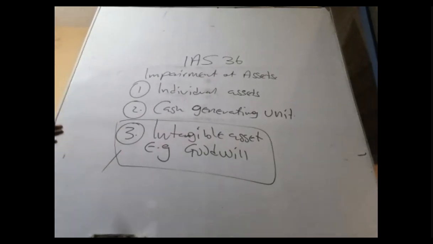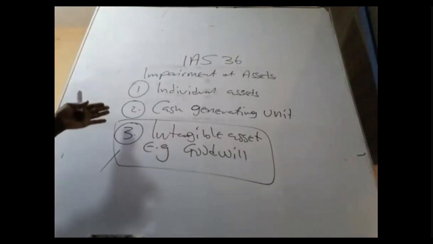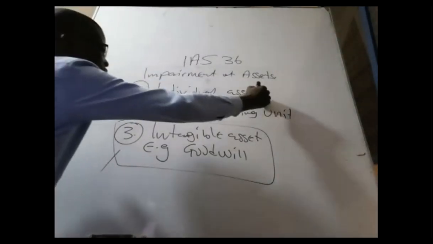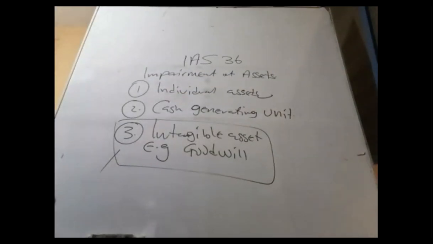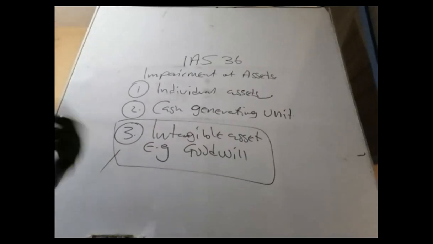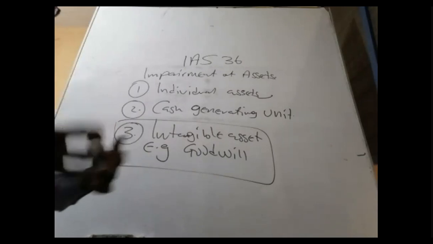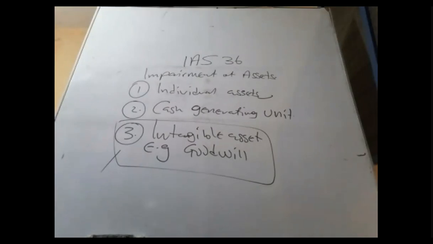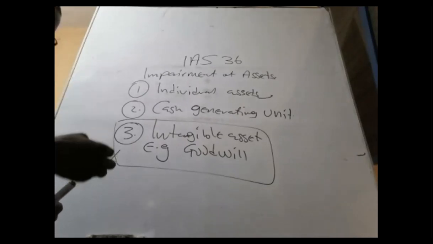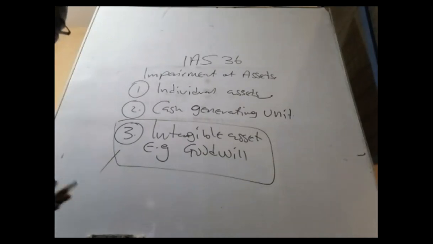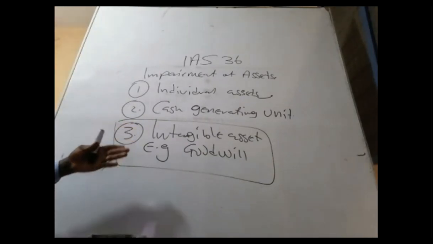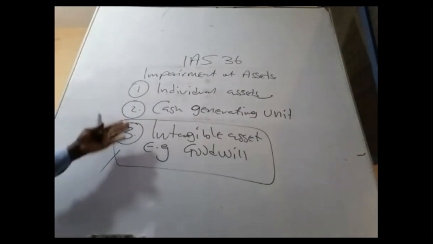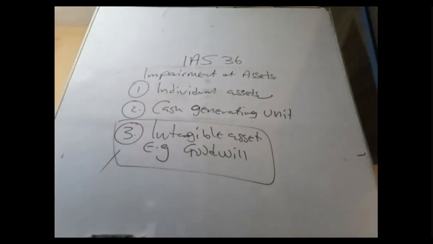In our first lecture video concerning the IAS 36 impairment, we treated individual assets, meaning assets that produce cash flow on their own. They produce the money alone. They don't combine any assets. So if you own a piece of land and you rented the land out for rental income, you can realize that the inflows are coming from a single asset. So single assets or individual assets, we are done.